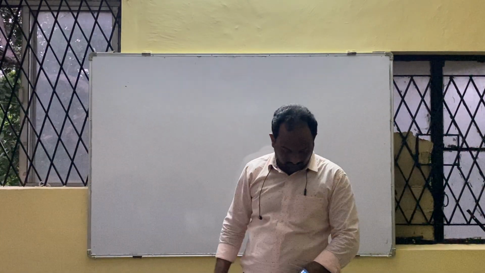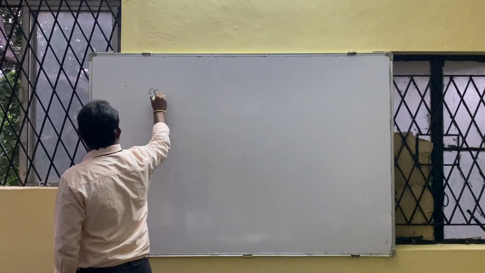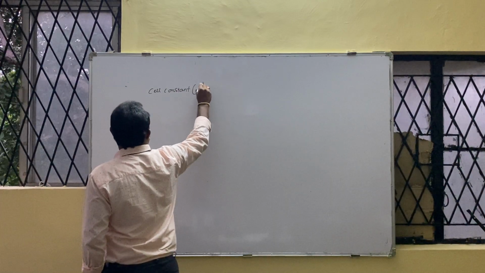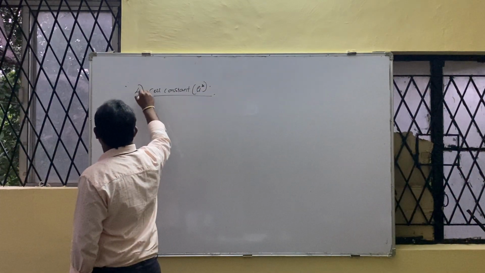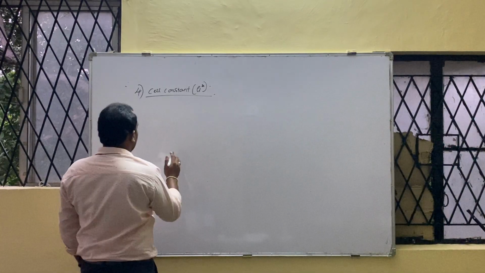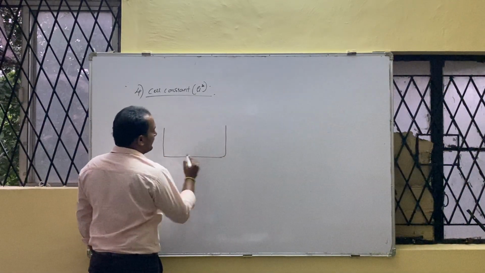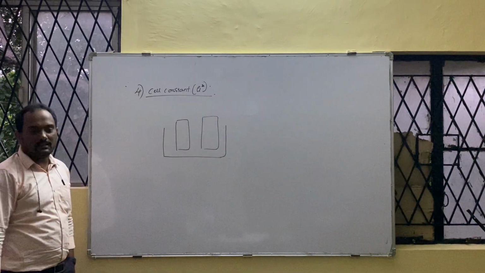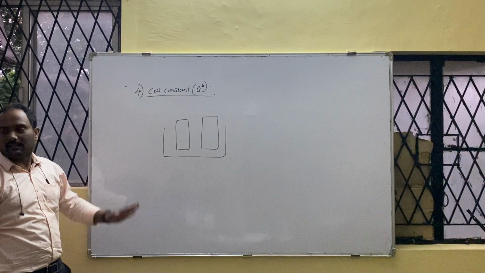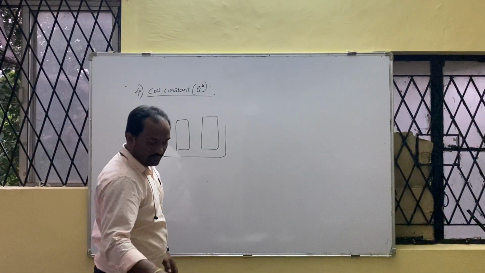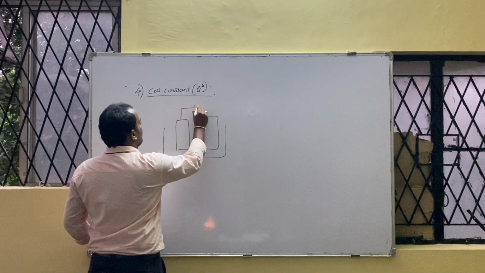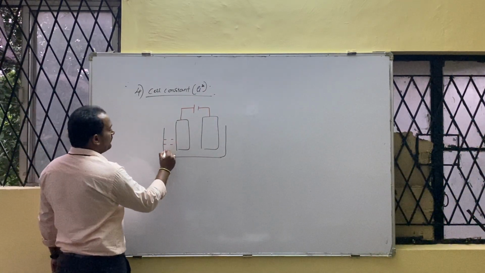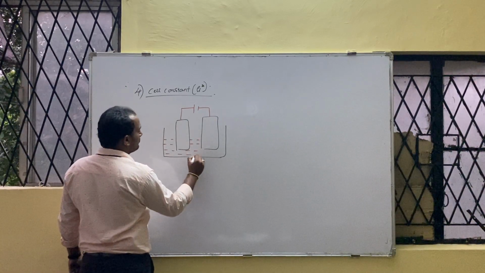What is cell constant? Cell constant in bracket G star. Draw some rough diagram, in the 4th term. Draw some electrolytic cell where two electrodes are immersed. A rough diagram you can draw, not a neat diagram, roughly for your understanding. Two electrodes, one connected to positive, another connected to negative, dipped in electrolytic solution.